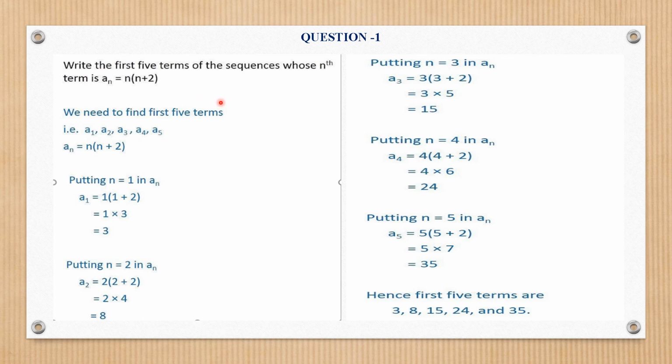The first 5 terms are denoted by A1, A2, A3, A4, A5. Putting n equal to 1 here, you will get 1 into 3, that is 3. For n equal to 2 it is 2 into 2 plus 2, that is 2 4s are 8. For n equal to 3 you will get 15. For n equal to 4 you will get 24. And for n equal to 5 you will get 5 into 5 plus 2, that is 35. So the first 5 terms are 3, 8, 15, 24 and 35.